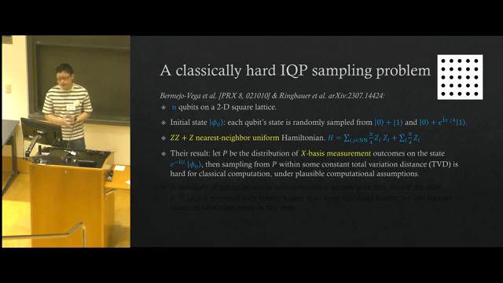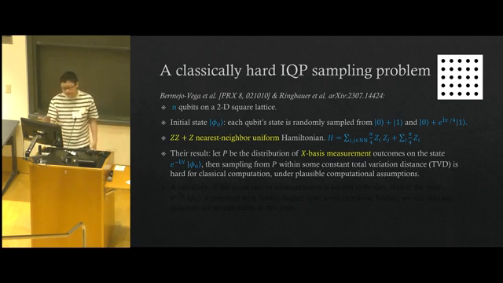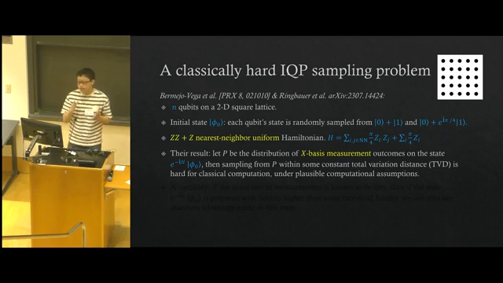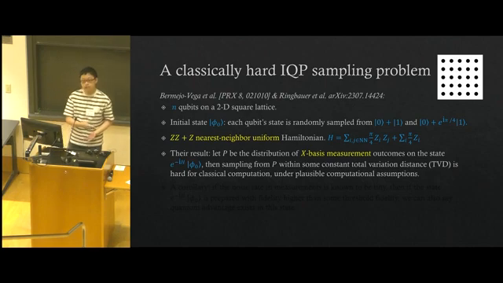The result of these two papers is that if we let P be the distribution of X basis measurement outcomes on the state e to the minus iH, the unit time Hamiltonian evolution defined by ZZ plus Z, acting on the input state phi naught, then sampling from the P distribution within some constant total variation distance is hard for classical computation under some plausible computational assumptions.